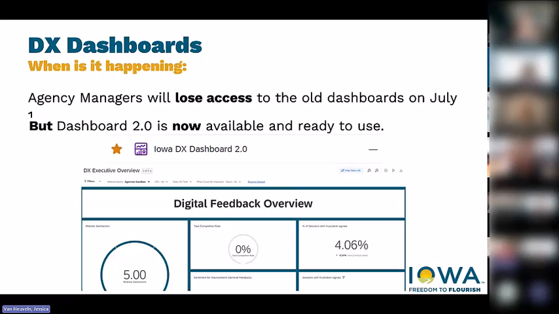So there are some caveats to be aware of. A question you might have is, you're going to lose access. That doesn't mean, if for some reason you need something from that old dashboard, which I don't think you will, that we're removing it and deleting it. Again, the keyword is lose access. We just don't want to cause confusion. We want you to use the new and improved one, and that is the goal. And Jade will give you all the bells and whistles of why the new dashboard is new and improved.